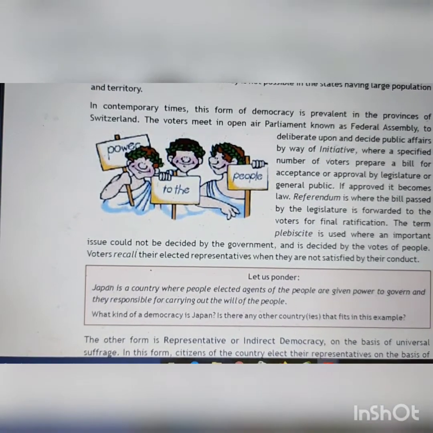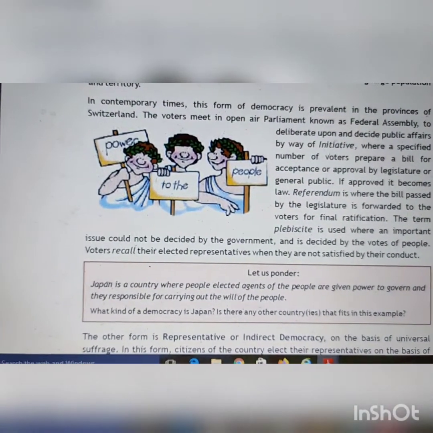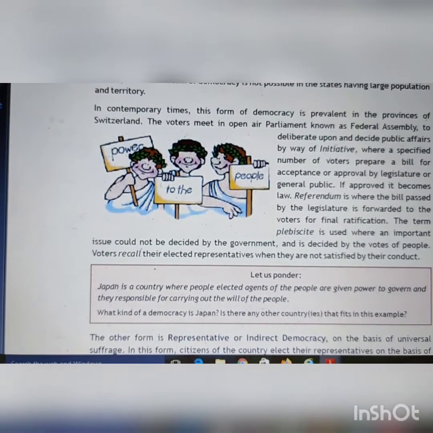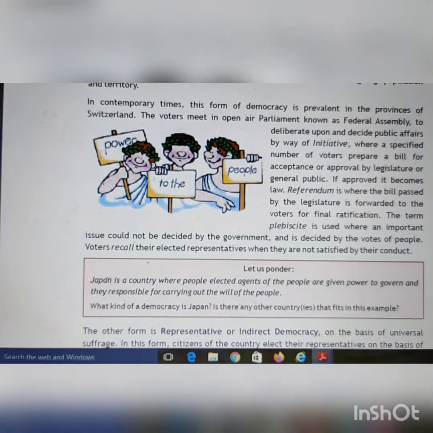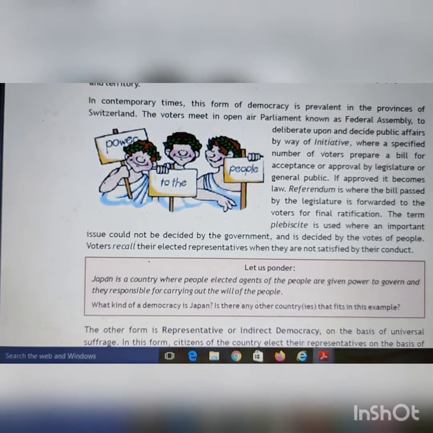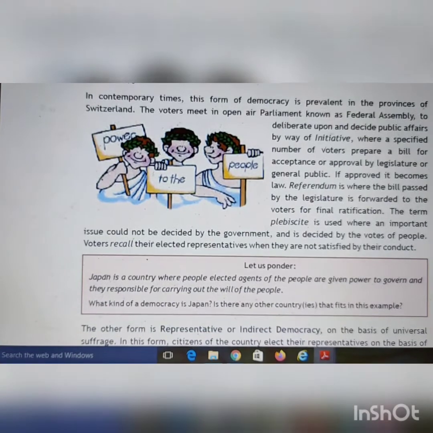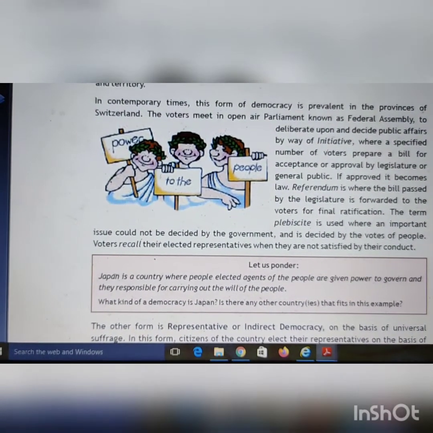Therein they decide whether they want to vote in favor of it or against it. So the bill is presented before the general public or the voters, that you will approve it or disapprove it by votes, and then if it gets majority of votes, then obviously that bill will be approved, it will be passed. If not, then it will not be passed, and that bill will become the rule if it is passed. If approved, it becomes law.